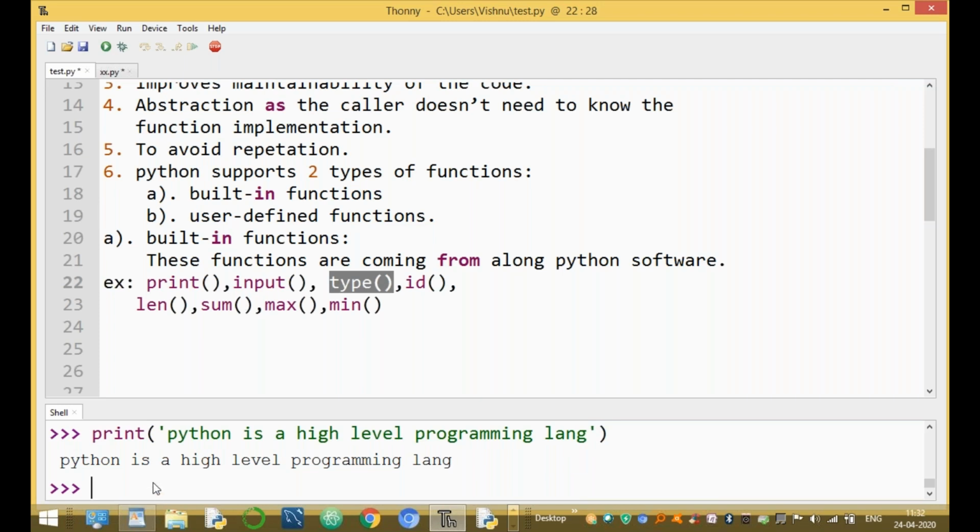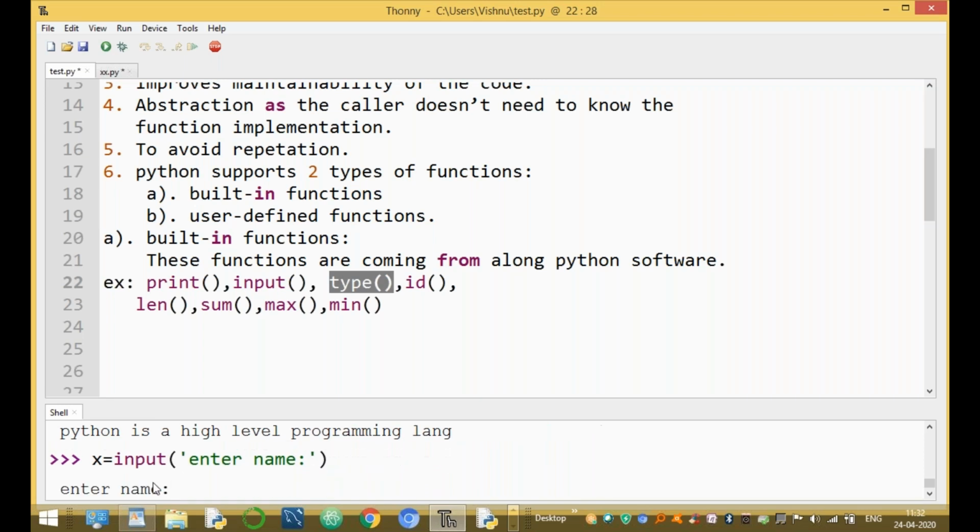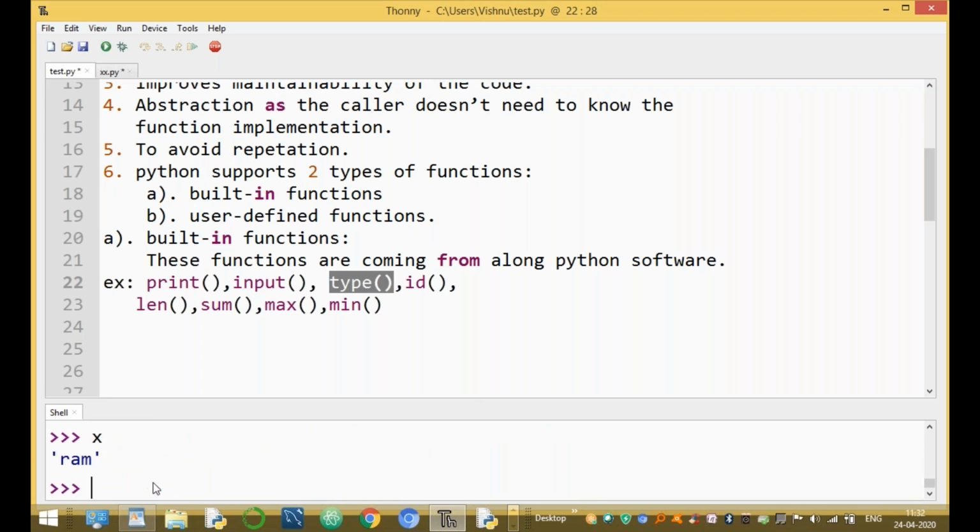Now, for example, if you want to use the value of the input, x equal to input function calling, enter the name. Okay, this is the input function. So now the name entered is Ram. Print the value of x. X is the input value.